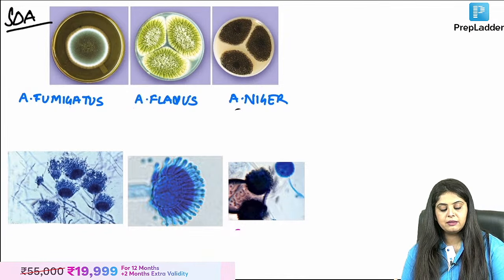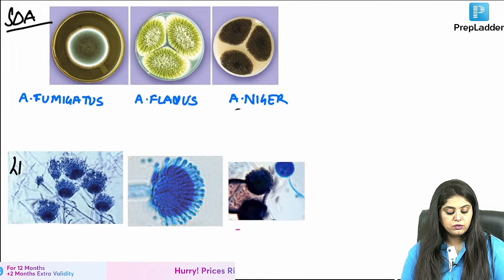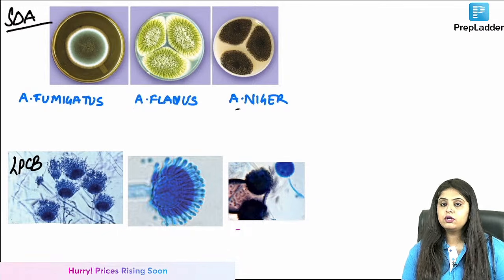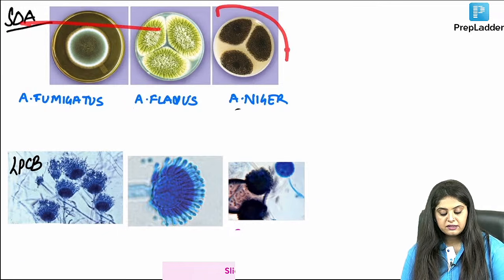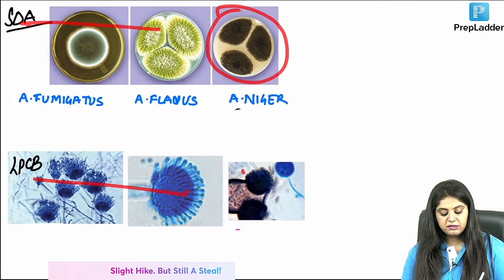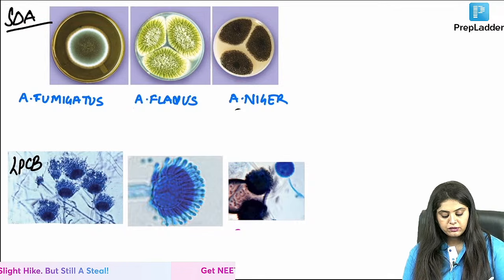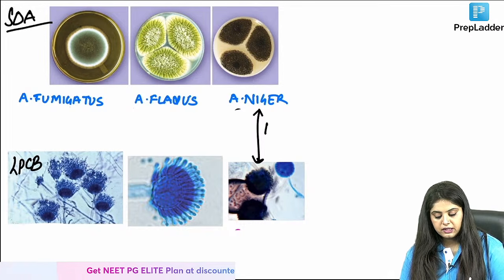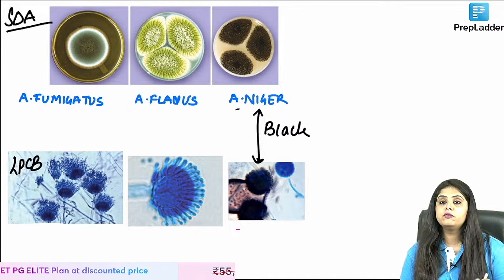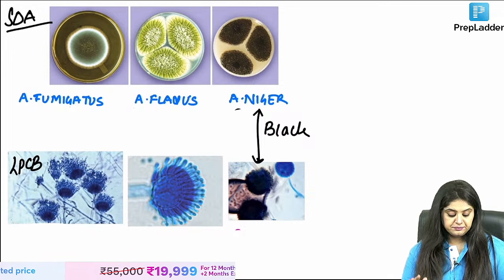तो पहला photos में क्या दिखाया? Culture media होगा, मतलब SDA culture media. Second photos में क्या दिखाया है, ma'am? The lactophenol cotton blue. Now when I notice SDA, something comes black. When I notice LPCB, something comes black. So that of course is going to be aspergillus niger. I don't think we have any doubt in it. We will just have to go for fumigatus versus niger.